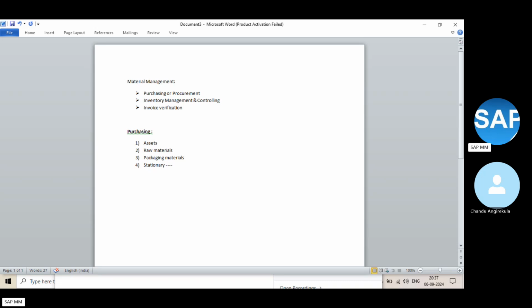Sometimes we might have long-term agreements, that means contracts. If I'm buying continuously for the next 2-3 months from this vendor, they will give some concession, maybe a 10% discount compared to the outside price. So we can maintain long-term agreements with them.